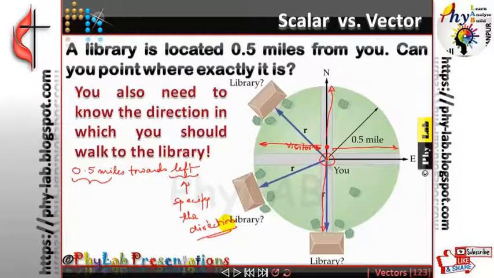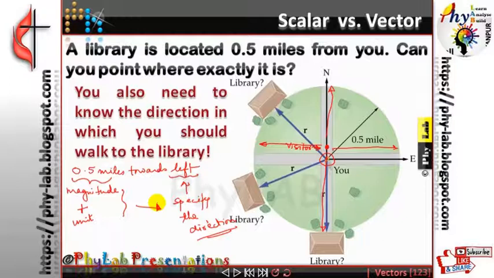Such physical quantities, which require, apart from magnitude plus unit, another factor, and that is direction, are referred to by us as vectors. So what are vectors? Vectors are those physical quantities which require magnitude as well as some sense of direction.